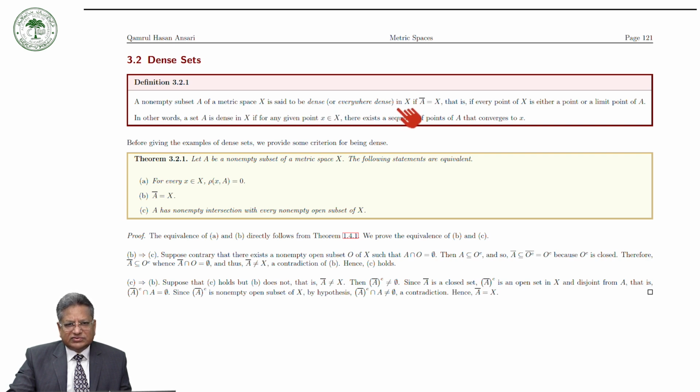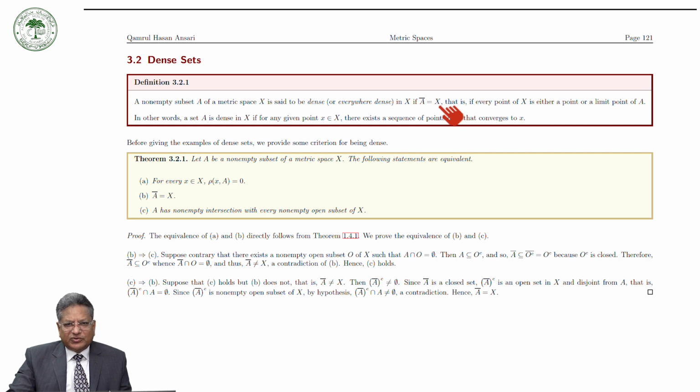A is dense in X if the closure of A is equal to X, that is, if every point of X is either a point of A or a limit point of A.